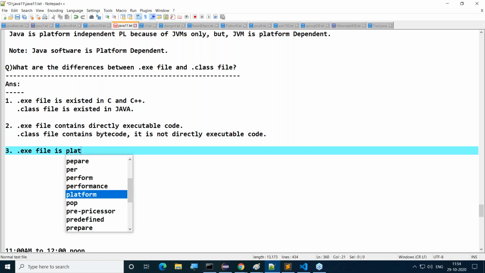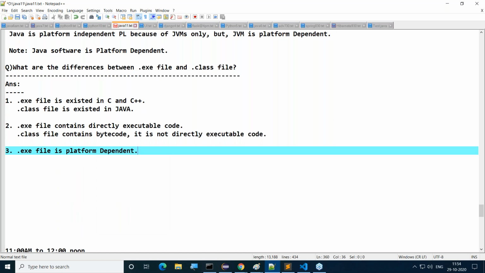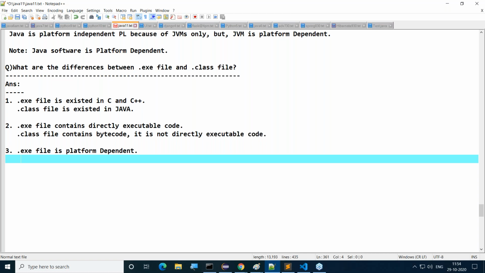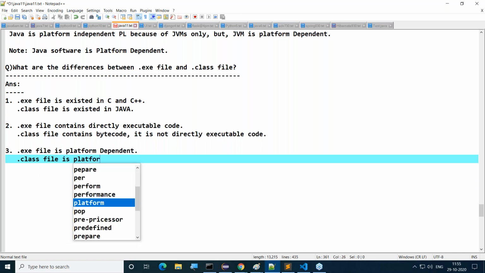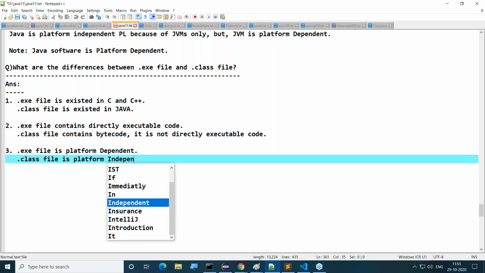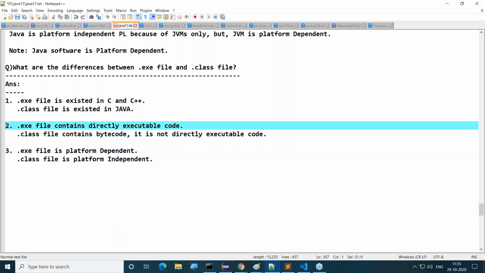.exe file is platform dependent. You know, it contains platform dependent executable code. It has the local operating system representations where we compiled our program. So .exe file is platform dependent. But whereas .class file is platform independent. .class file is platform independent. Majorly these are the various differences that we can understand.